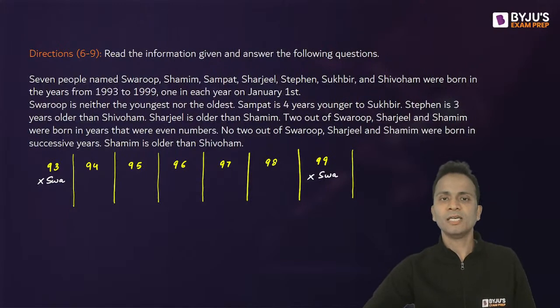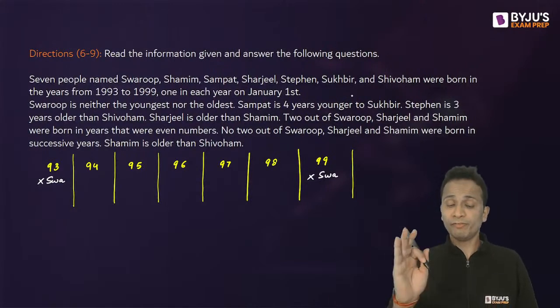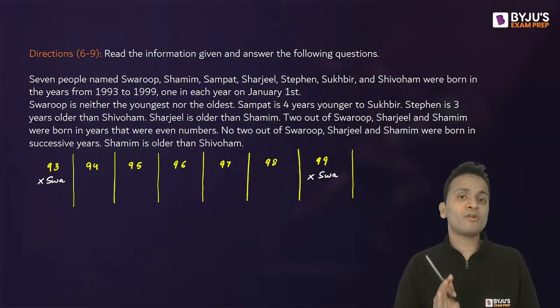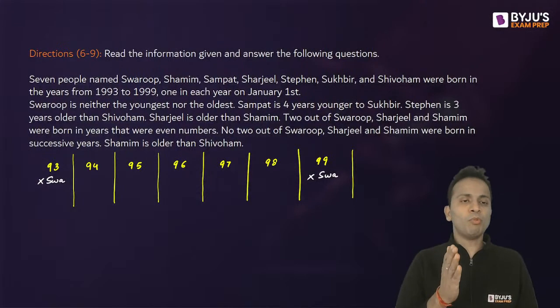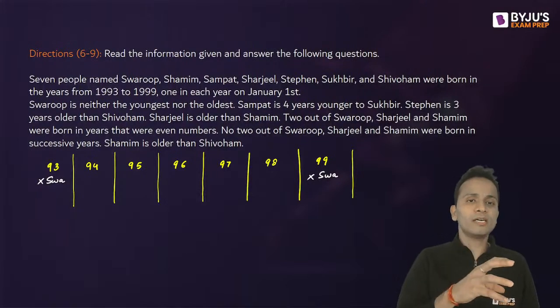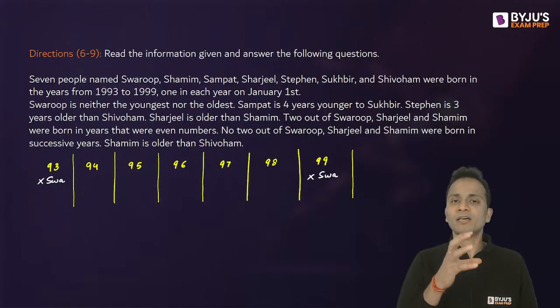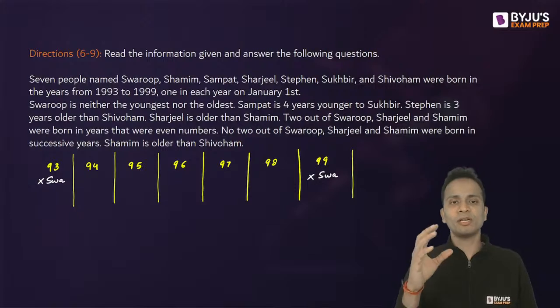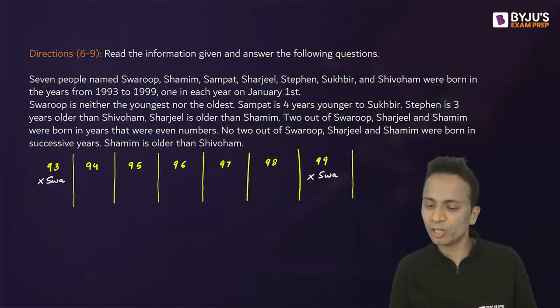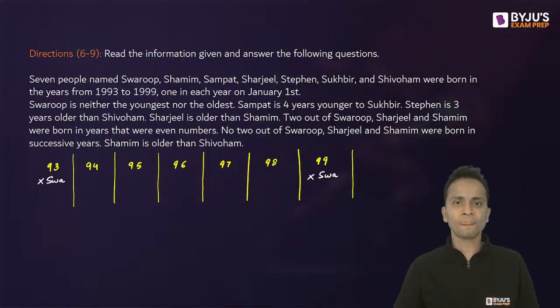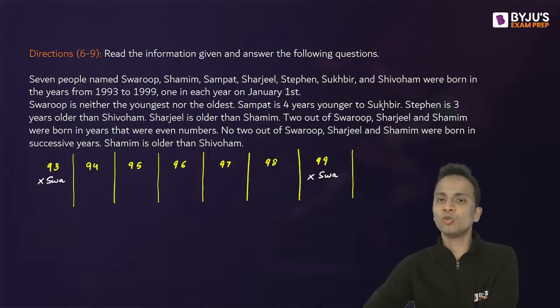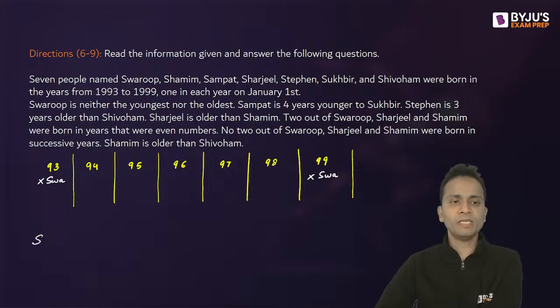Done. Next, Sampath is 4 years younger to Sukhbir. Okay, before continuing, you must remember one thing. The person who is born in 93 is older as compared to the person who is born in 99. Okay, so the 93 person will be the oldest, then 94, 95 and so on in decreasing order of their ages. Now Sampath is 4 years younger to Sukhbir. So Sukhbir minus Sampath, it will be 4 years.